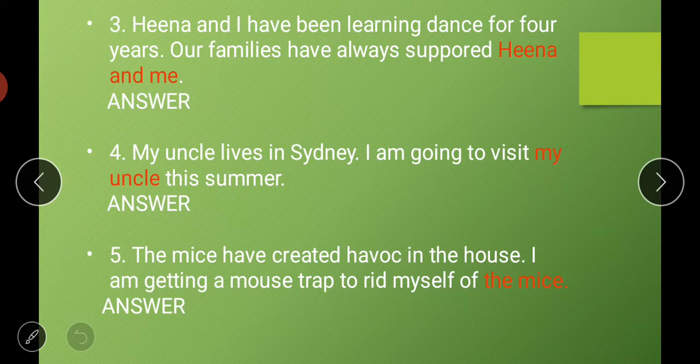Hina and I have been learning dance for 4 years. Our families have always supported Hina and me. Again we are talking about Hina and I, or Hina and me. Using these words again and again does not look good. So we can use the word us here, because we are talking about two persons, I and Hina. So we will replace this with us.